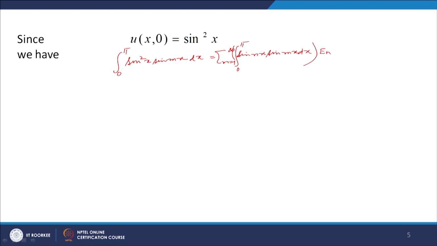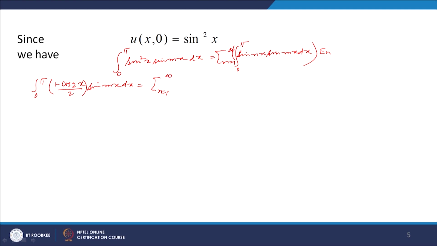So, we multiply both sides by sin(mx) and then integrate over the interval 0 to π. Now, this I can write as the integral 0 to π of (1 minus cos 2x)/2 into sin(nx) sin(mx) dx equal to sigma n equal to 1 to infinity.